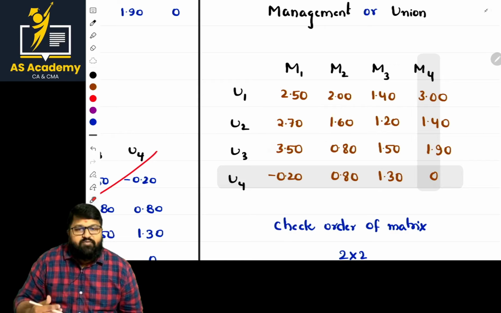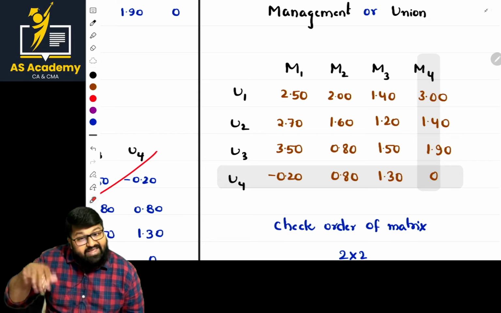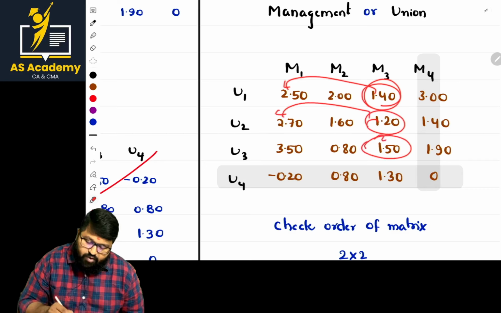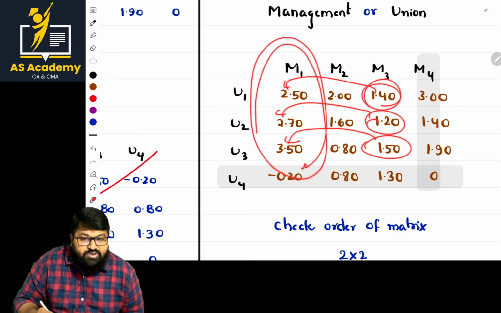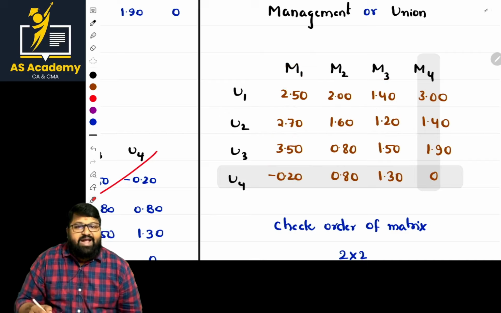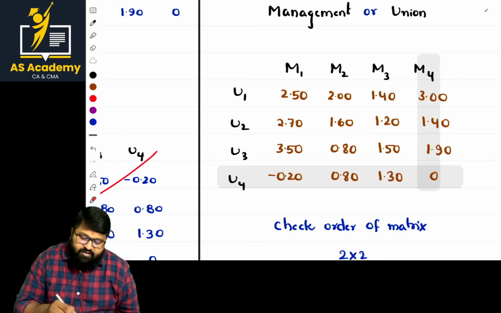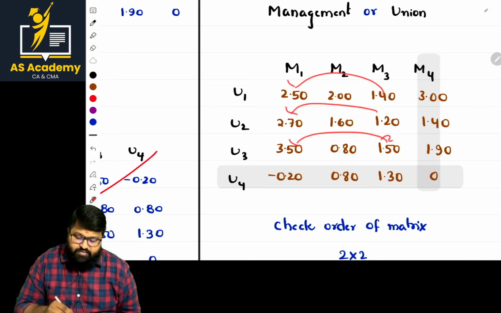So let us go with the check of columns. In the case of columns, what is the point? Eliminate the highest one. When compared to 1.4, 2.5 is highest. 1.2, 2.7 is highest. 1.5, 3.5 highest. Sir, does management want to pay more or less? Less, so eliminate that part. Or simply, in the case of columns, whatever is left over, identify a column with the highest values, then eliminate that one.